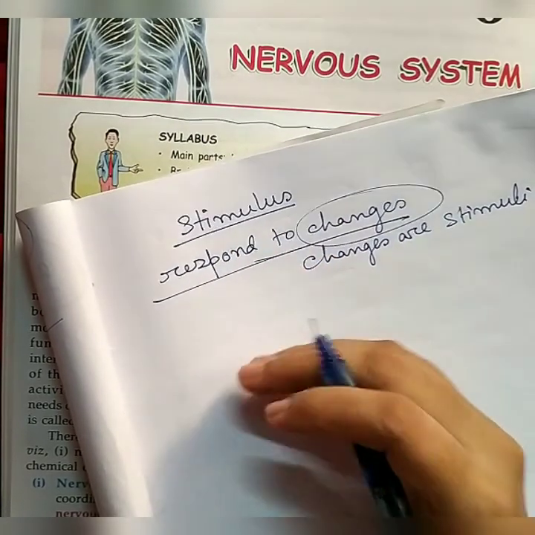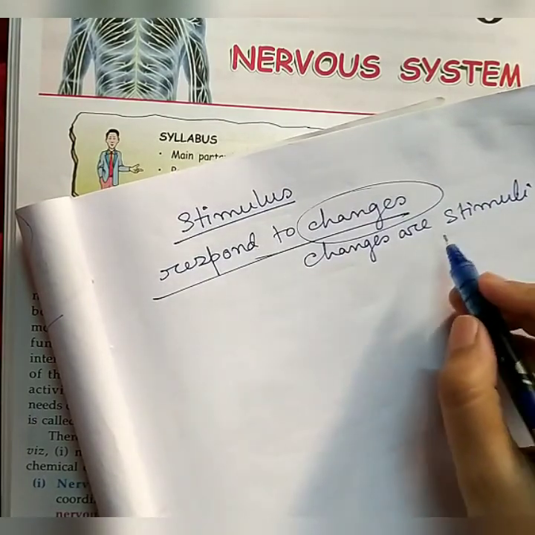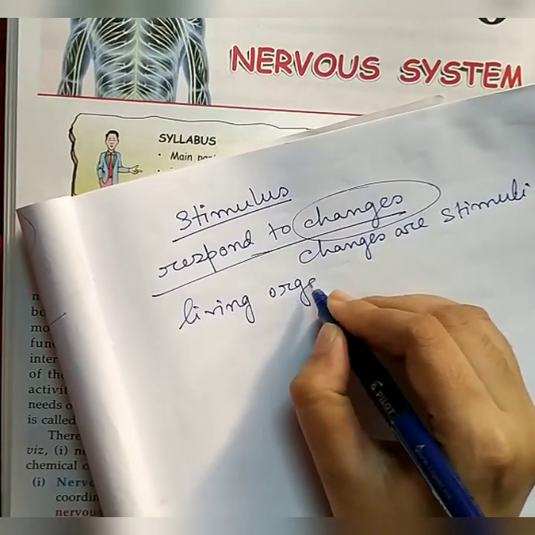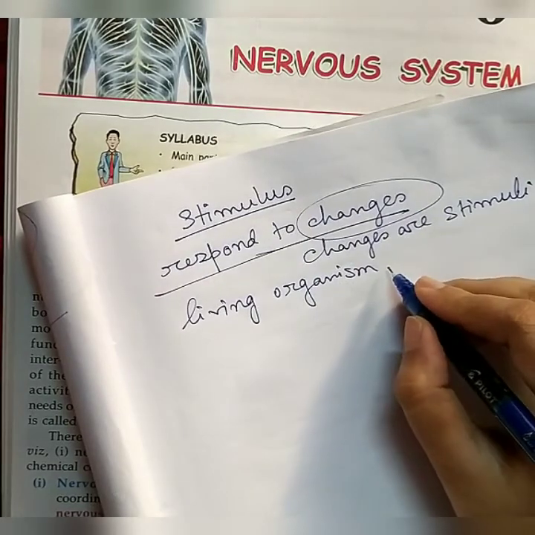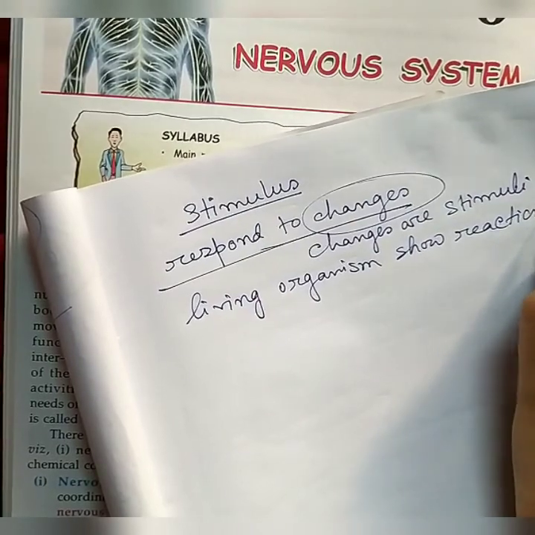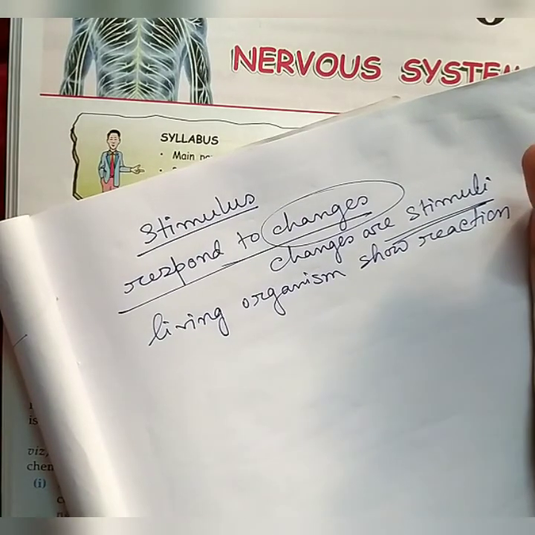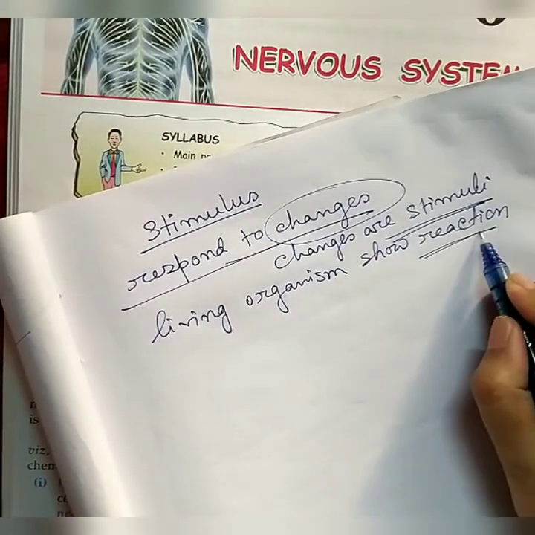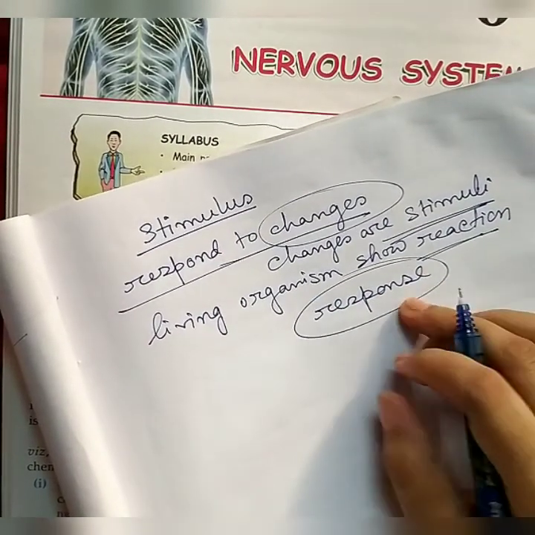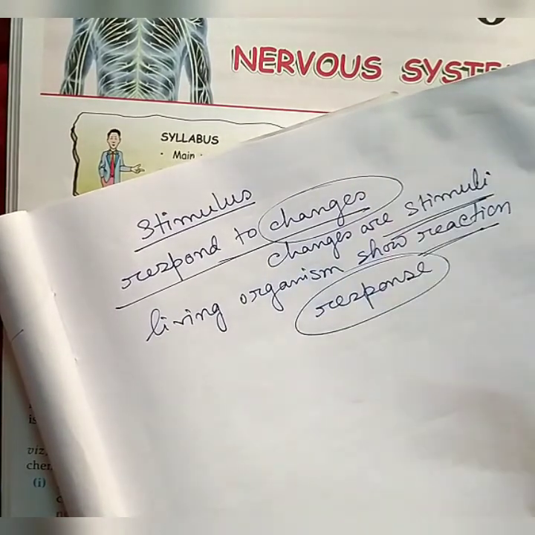And living organisms show some reaction to a particular stimulus. The reaction to a particular stimulus is known as response. So this is the character of living things, that they give a response to a particular stimulus.